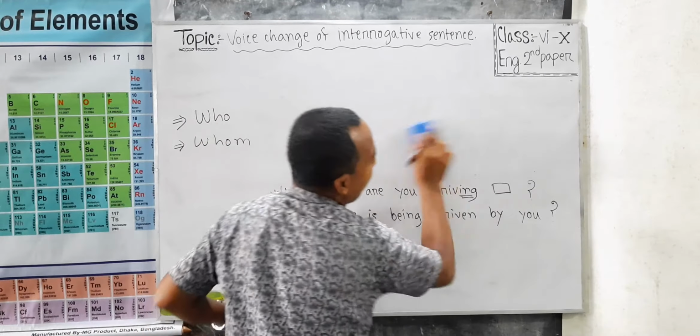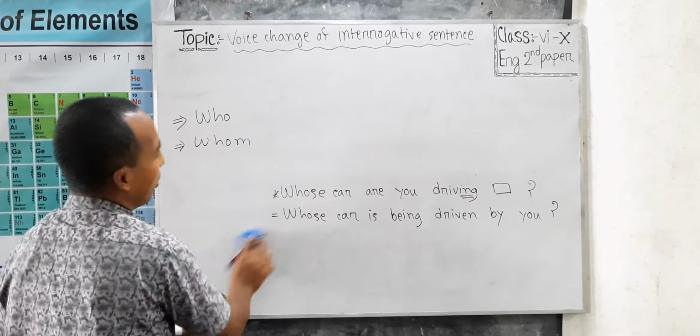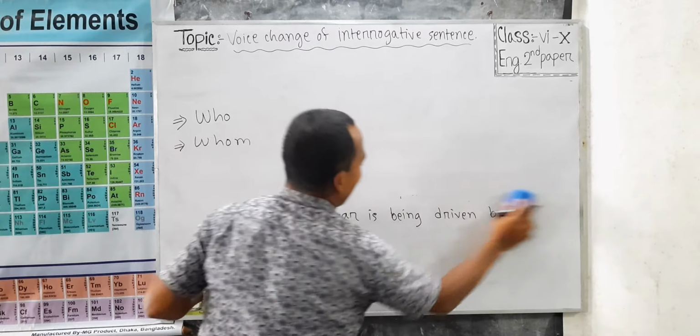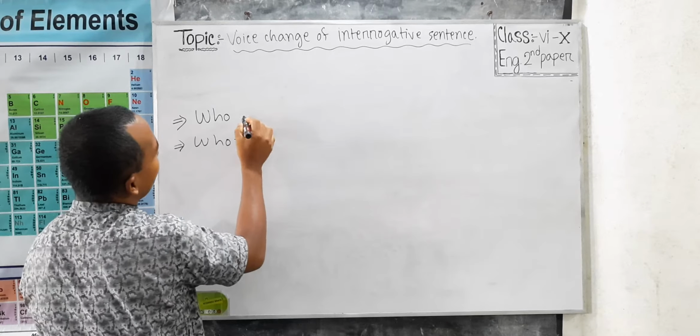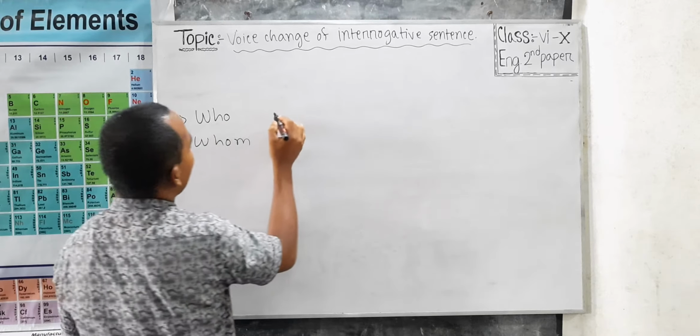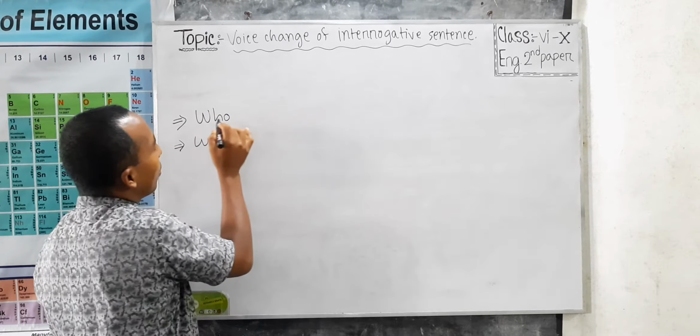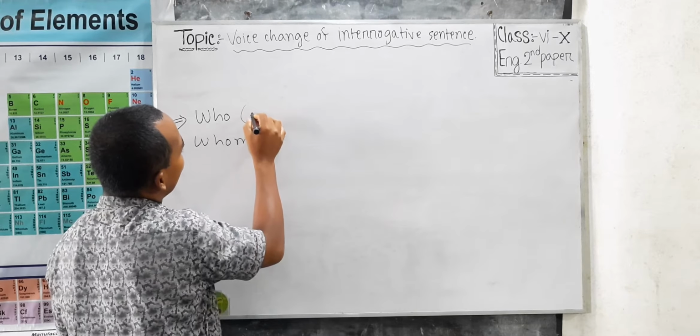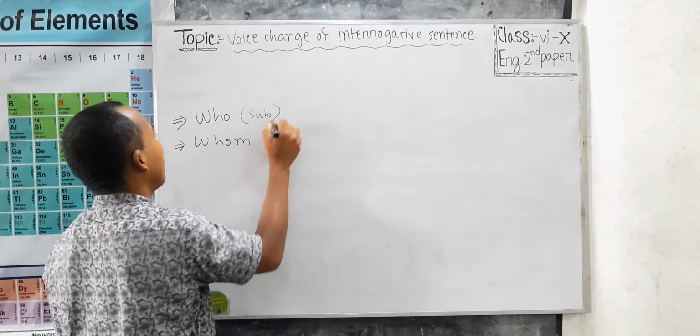My dear pupils, now look at who. Who is a WH word and it works as subject of a sentence.